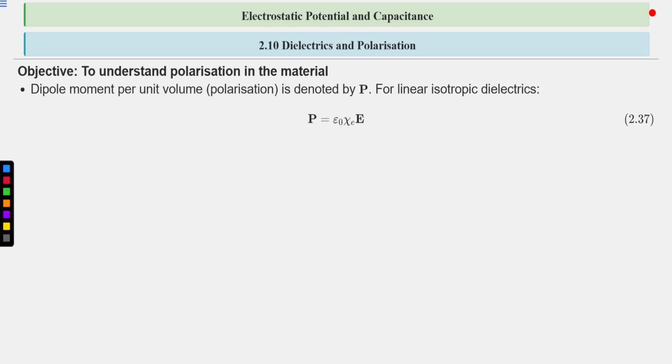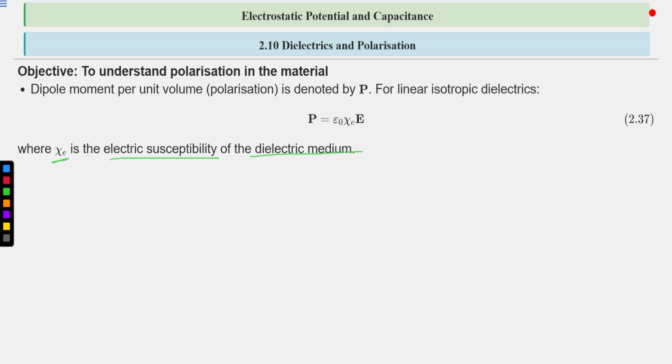So this polarization vector is proportional to epsilon naught and the external electric field, and this symbol is known as chi. So chi E is the constant of proportionality and is known as electric susceptibility, where chi E is the electric susceptibility of the dielectric medium.